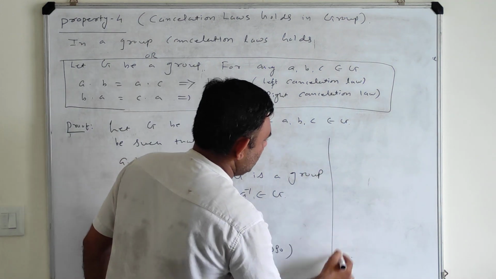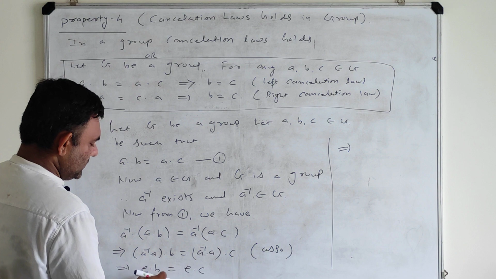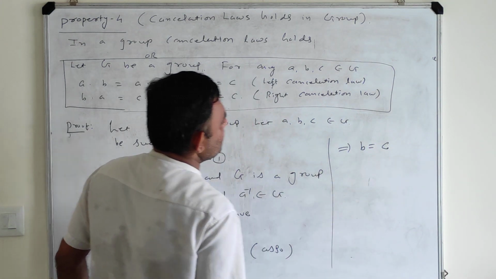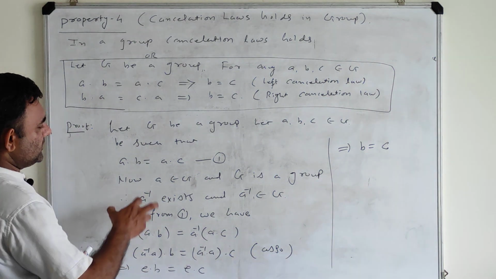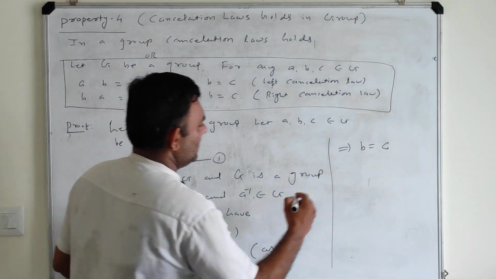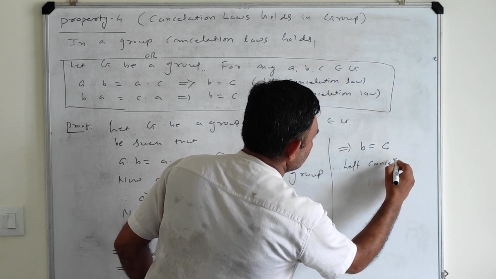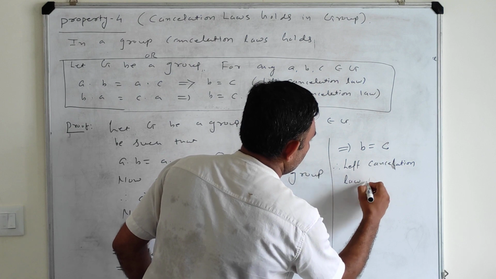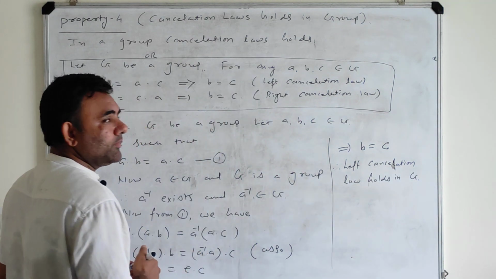So it means A inverse A is identity, so E into B is B and E into C is C. So what I have proved is that I started with AB equal to AC, which implies B equal to C. So therefore the left cancellation law holds in G.